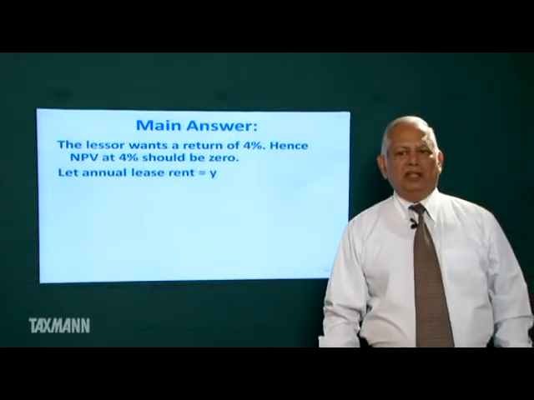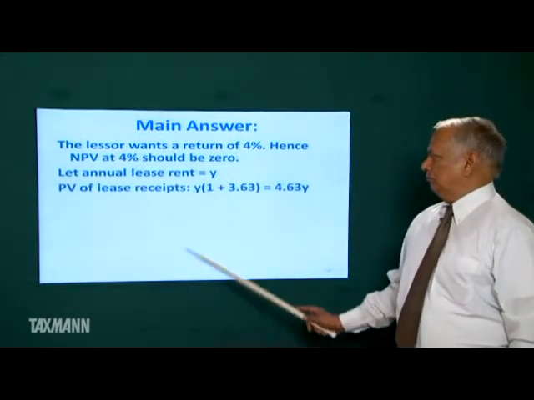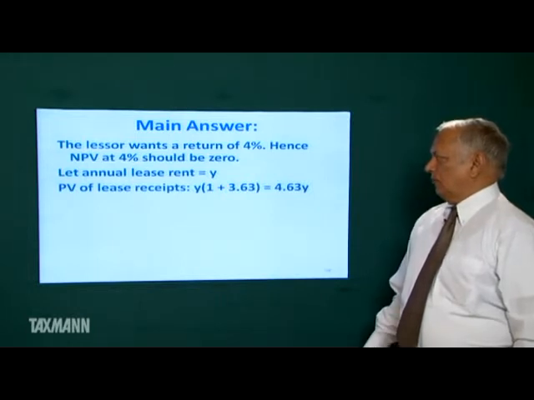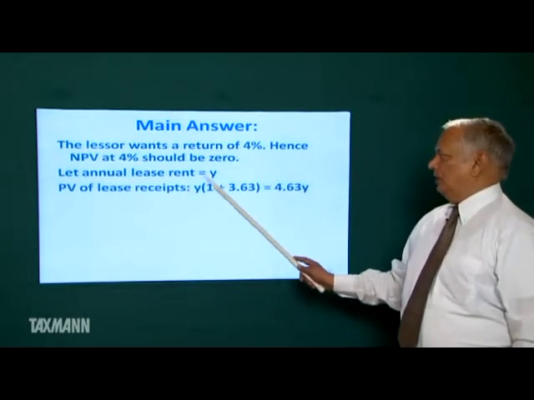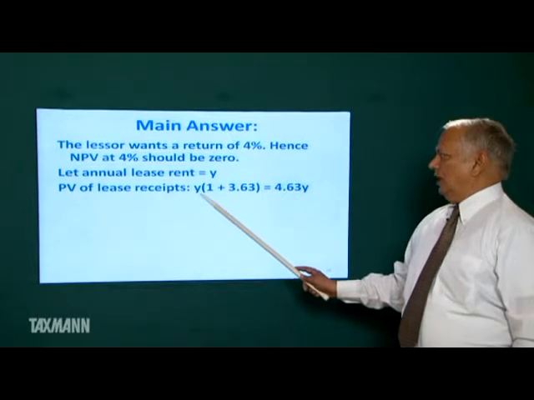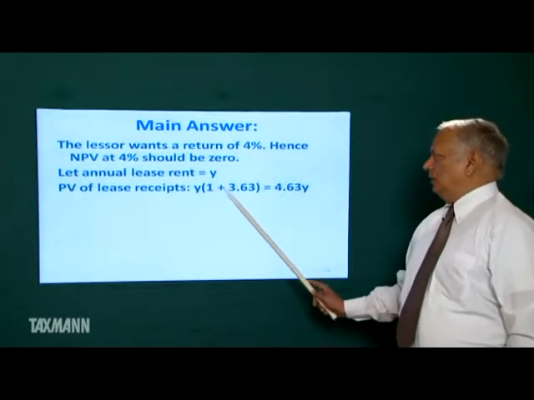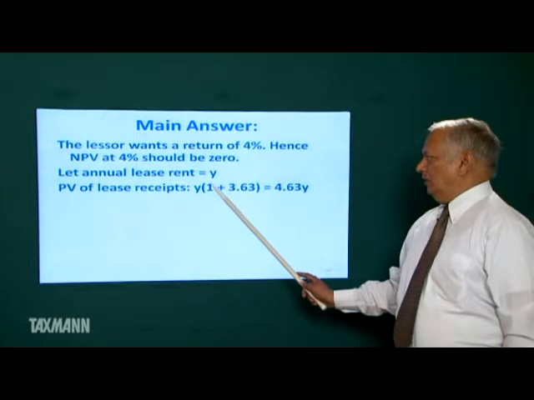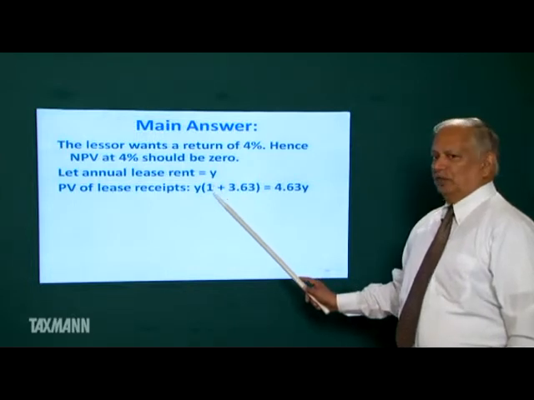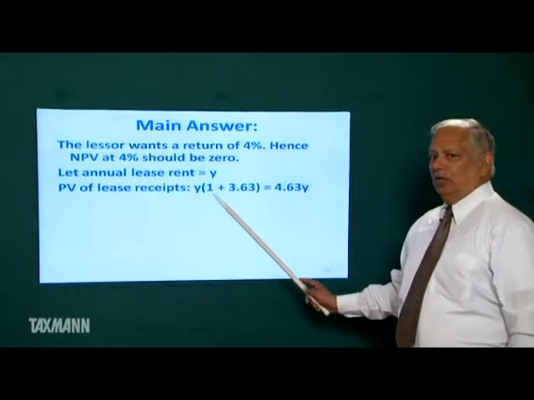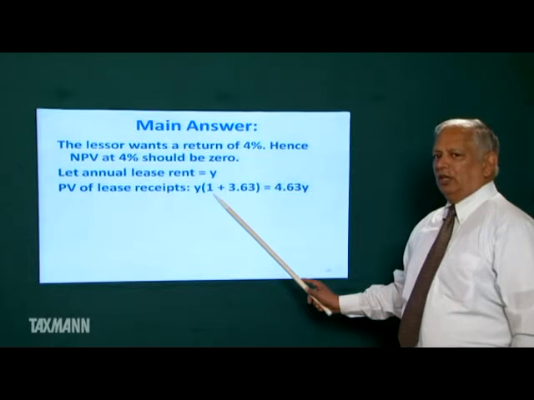Lease rent is equal to Y. Present value of lease receipts, Y lease rent, and this is the annuity. Lease rent will be received in the beginning of first year. Then lease rent will be received in the beginning of second year, beginning of third year, beginning of fourth year, beginning of fifth year.